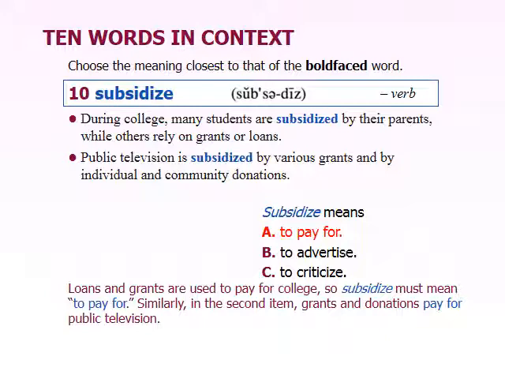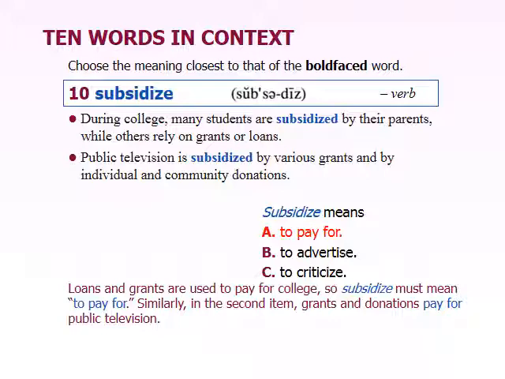In the first example, the parents pay for the student's college. In the second one, the grants pay for the public television. So it doesn't always have to come with by, but oftentimes you'll see subsidize used in this passive tense.